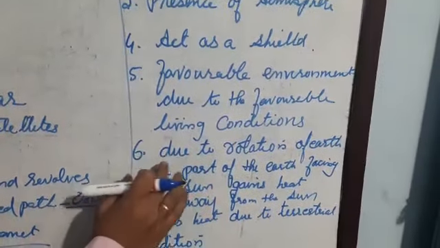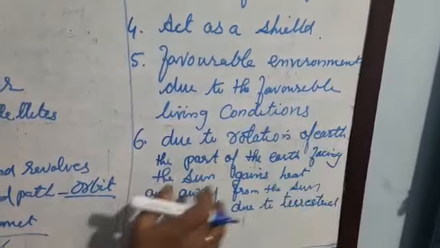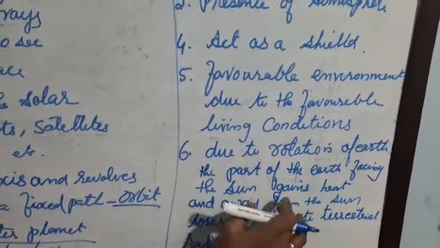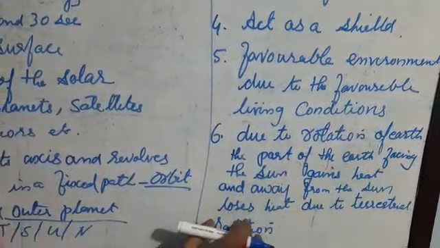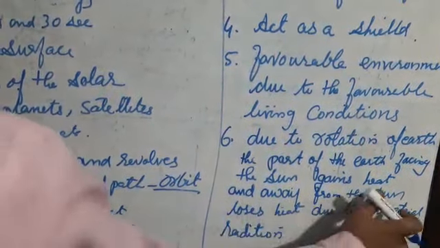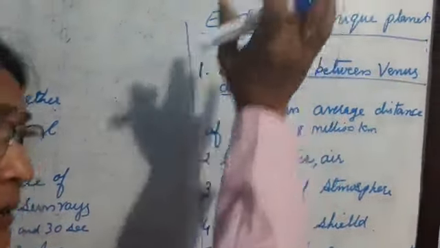Also, due to the rotation of the Earth, the part of the Earth facing the sun gains heat, and the part away from the sun loses heat due to terrestrial radiation. So these are the points that show the Earth is a unique planet.